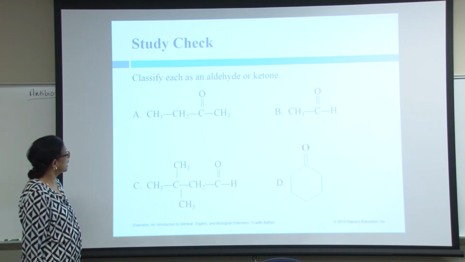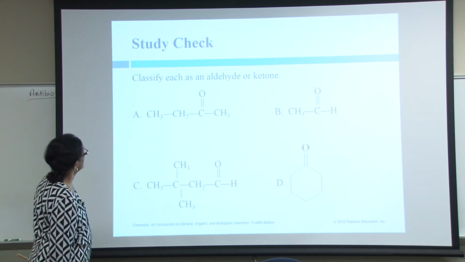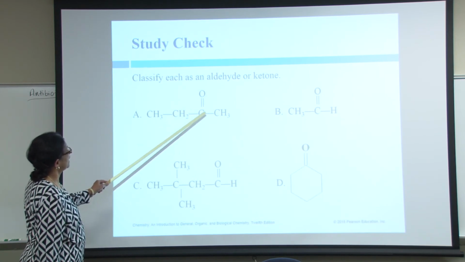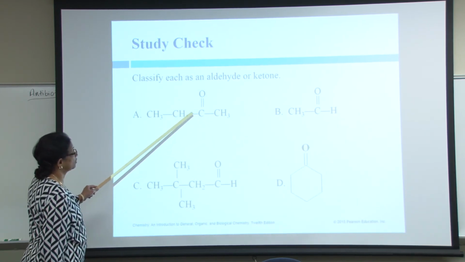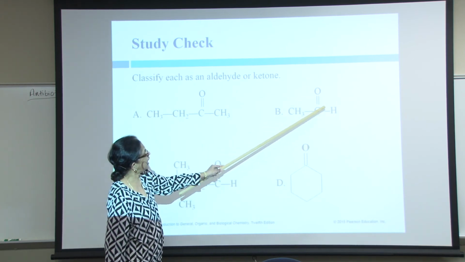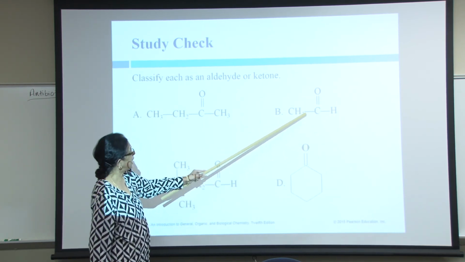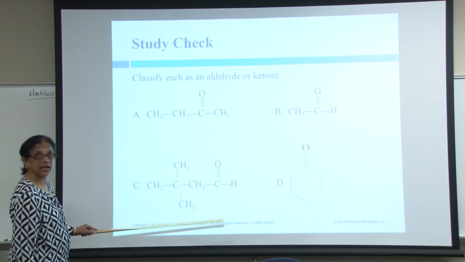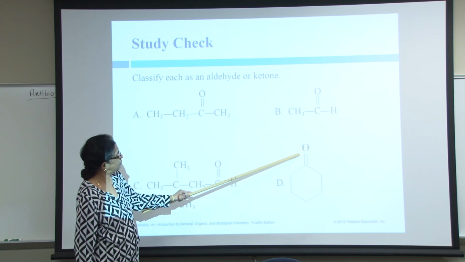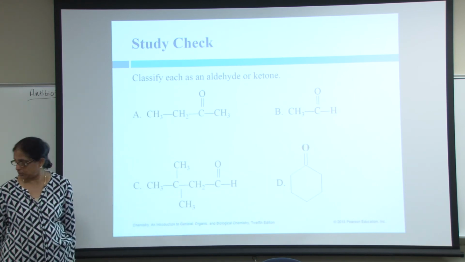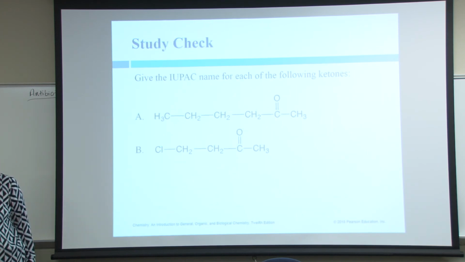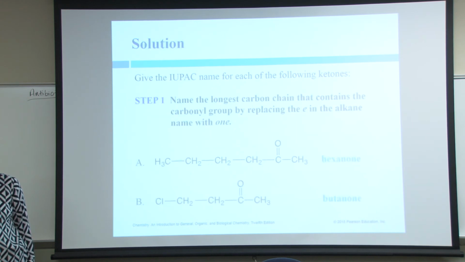So let us see, we have to identify these as aldehydes or ketones. I'm looking for a carbonyl group. I find one. No hydrogen on the carbonyl group, a ketone. Carbonyl group, at least one hydrogen, aldehyde. Carbonyl group, at least one hydrogen, aldehyde. Carbonyl group, I see no hydrogen, ketone. So we identify these molecules.